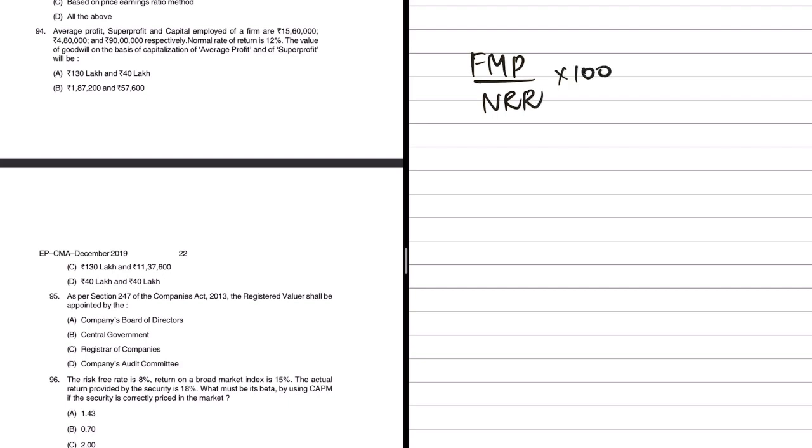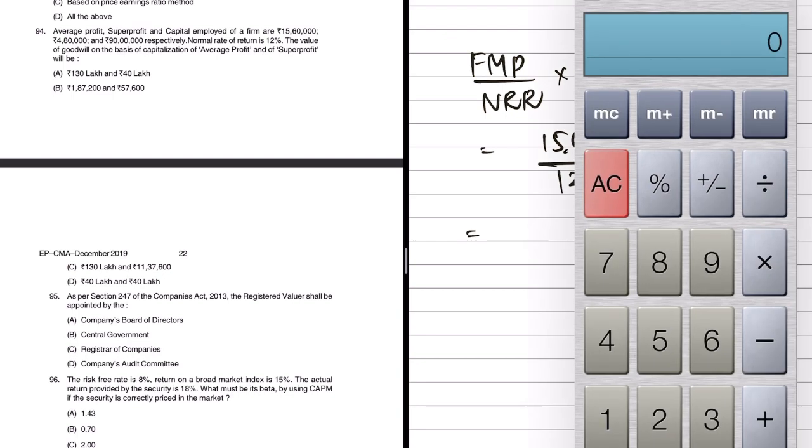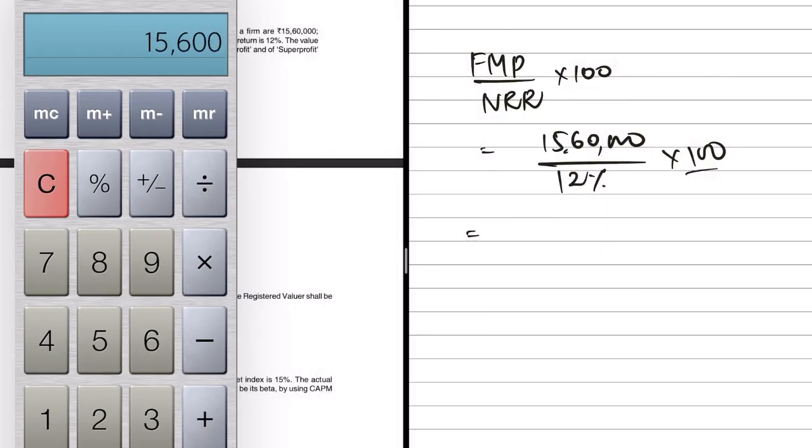Let us first do this. FMP is how much? 15,60,000 divided by how much is the NRR? 12% into 100, or just write 12. That's also fine because anyway we have written 100 here. So 15,60,000 divided by 12% is 1 crore 30 lakhs.